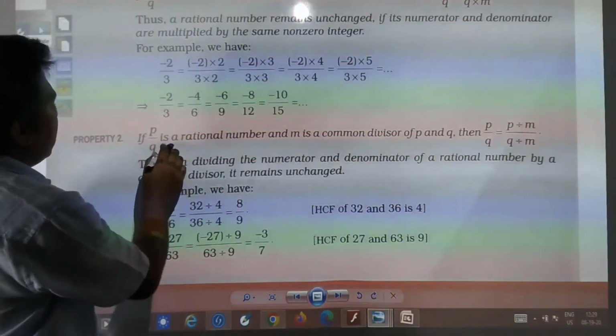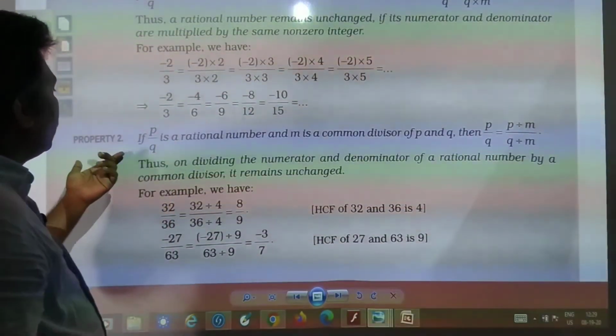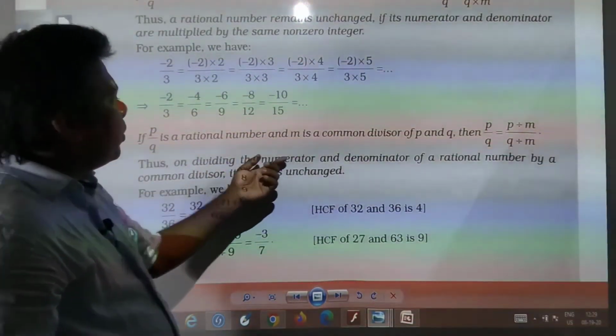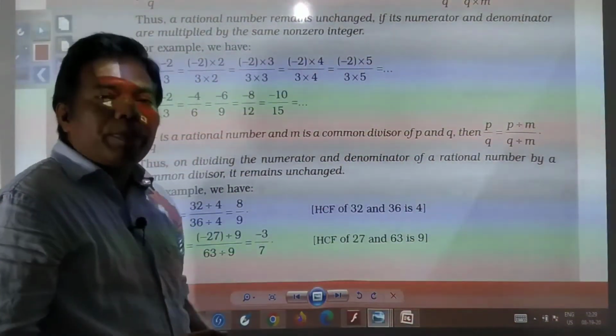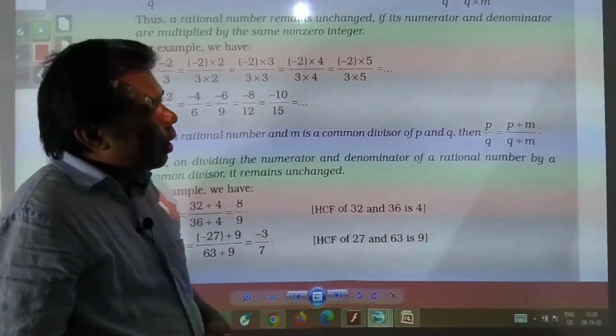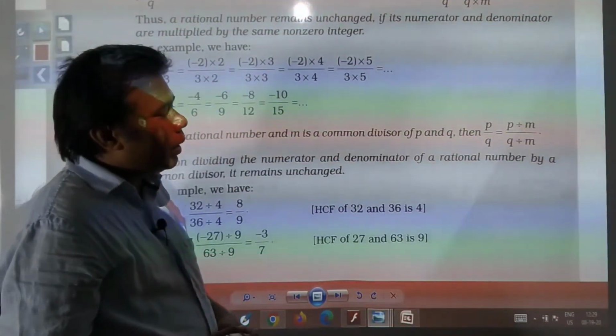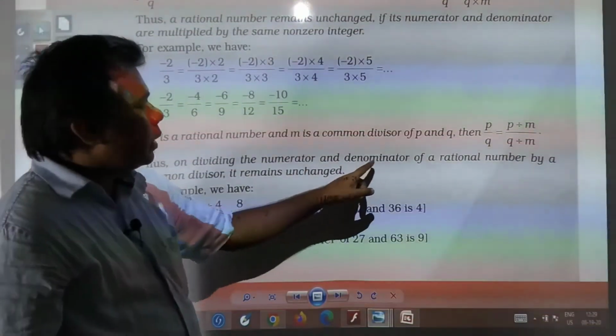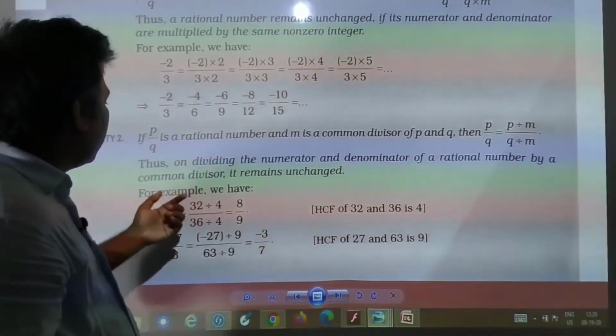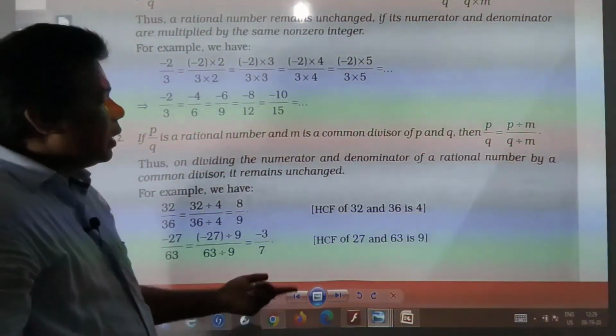Then you have property 2: if p by q is a rational number and m is a common divisor of p and q, then p by q is equal to p divided by m, divided by q divided by m. Thus, on dividing the numerator and denominator of a rational number by a common divisor, it remains unchanged.